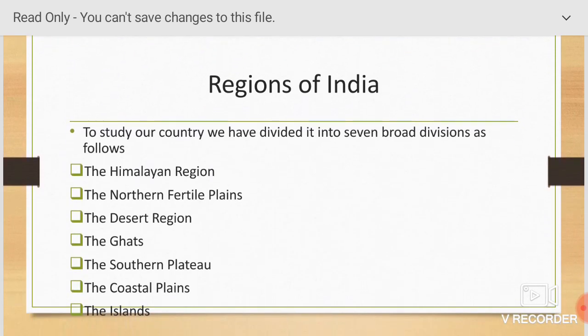Regions of India. To study our country, we have divided it into 7 broad divisions as follows: the Himalayan region, the northern fertile plains, the desert region, the Ghats, the southern plateau, the coastal plains, and the islands.